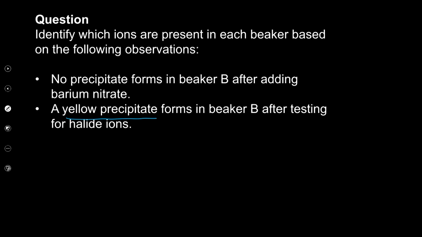So if we go back, the yellow precipitate in beaker B is such that, if we say silver nitrate plus the sodium salt, it's sodium iodide, because it's yellow, sodium iodide, which is an aqueous solution.